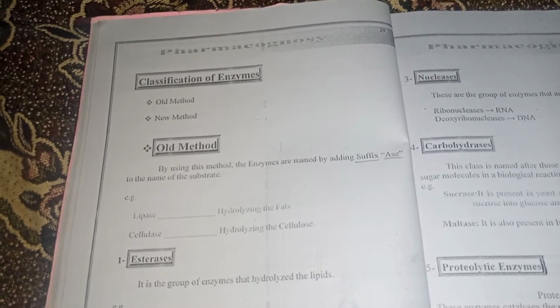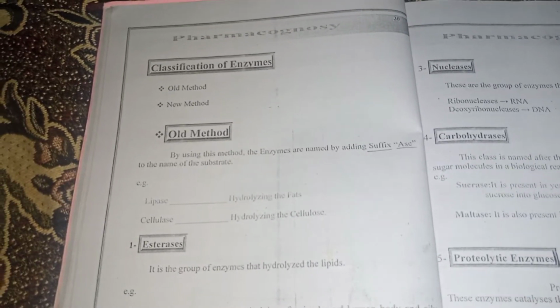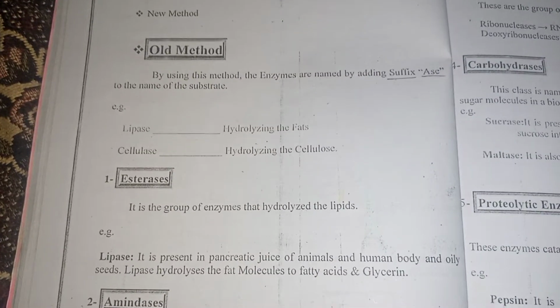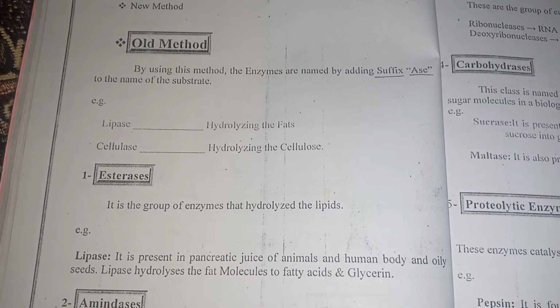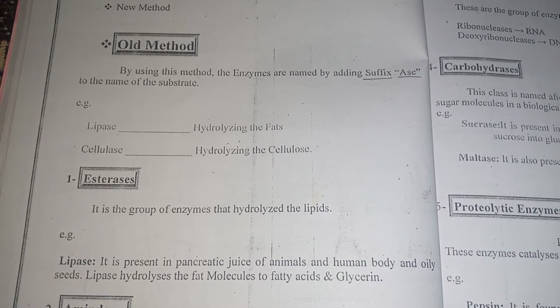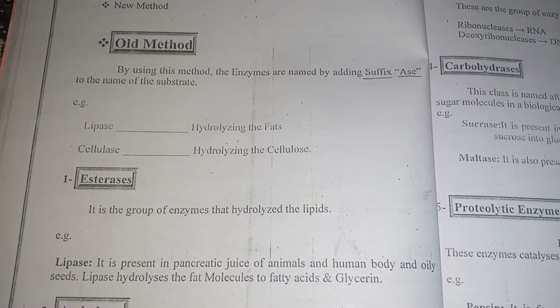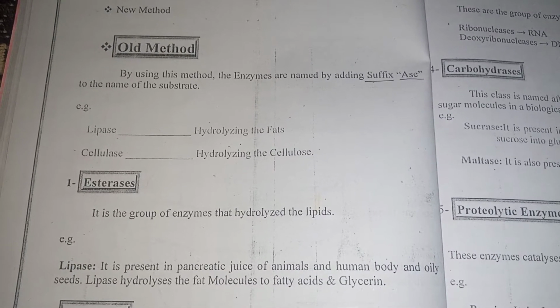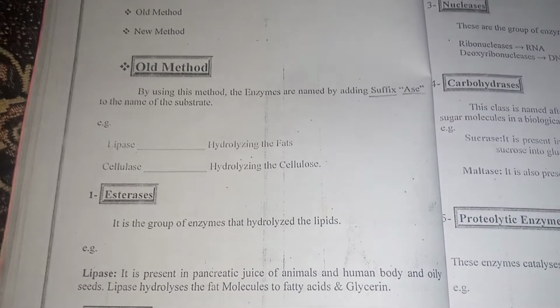Today we will discuss classification of enzymes: old method and new method. Now we will discuss the old method. By using this method, the enzymes are named by adding the suffix "ase" to the name of the substrate. Easy.